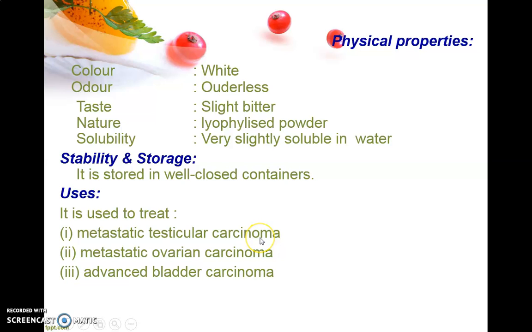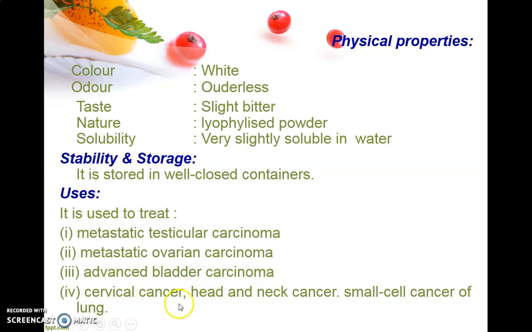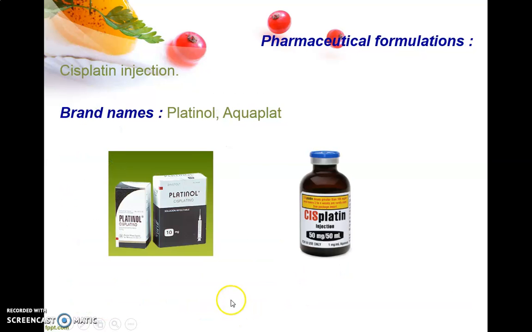Advanced bladder carcinoma, so in bladder cancer also this drug is effective. Then cervical cancer, head and neck cancer, and small cell cancer of the lungs. For all these types of cancer, cisplatin is effective and used in treatment.